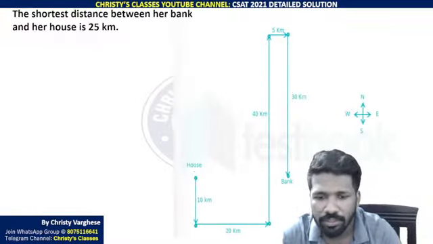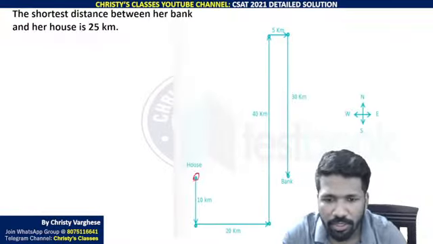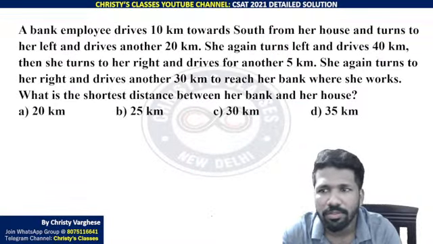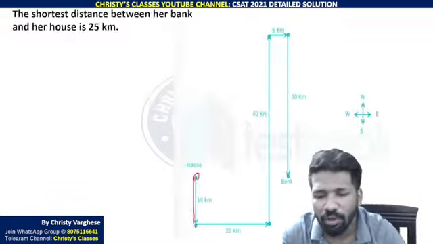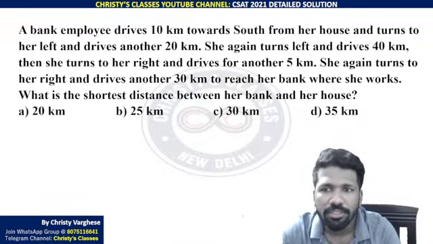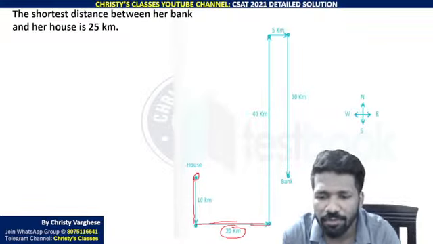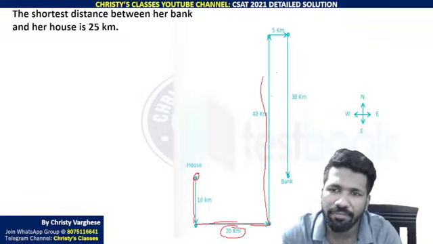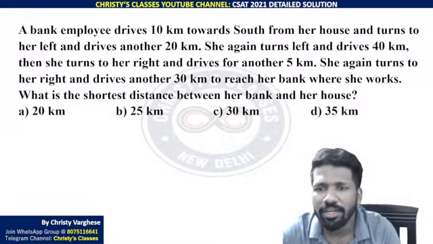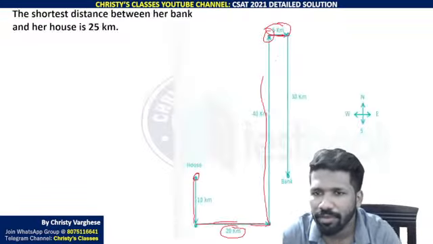So look at this. If this is her house, 10 km south, then 20 km she turns to her left, downward. So left will be this direction, 20 km in this direction. She again turns left and drives 40 km, from here 40 km to the left. So she reaches here. She again turns to her right and drives another 5 km like this. She again turns to her right and drives another 30 km to reach her bank where she works.